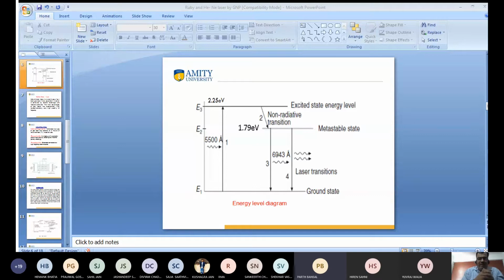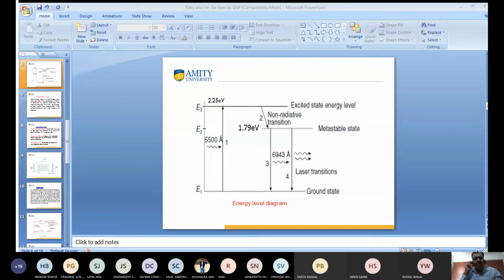Actually, you are right, 0.46. Since E3 is very short-lived, the energy will be stored in the atom. It may be vibration. Yes, it may be collision. It may be collision, it may be vibration. Yes, right.